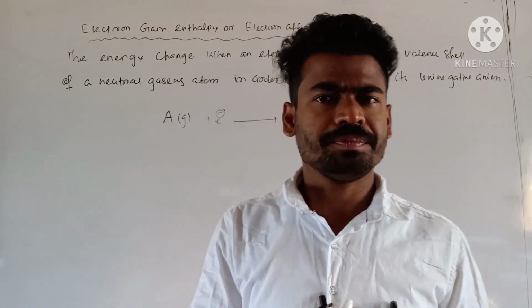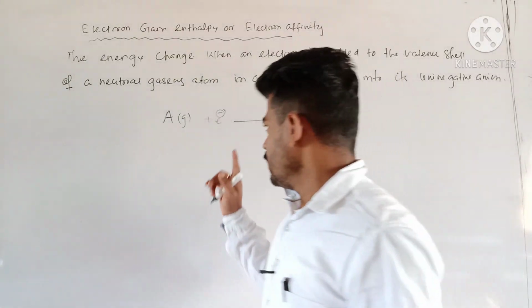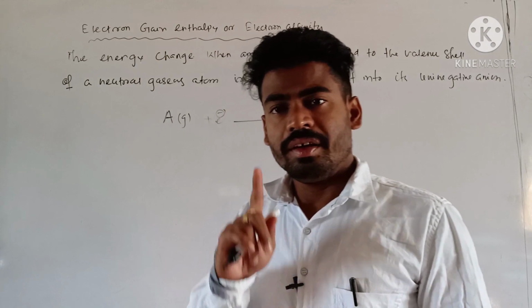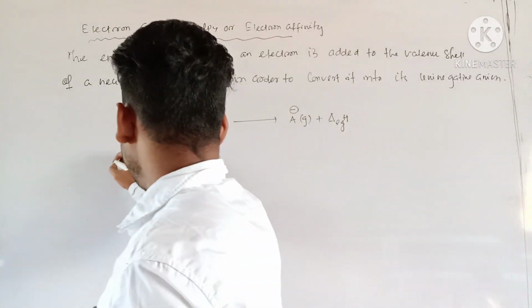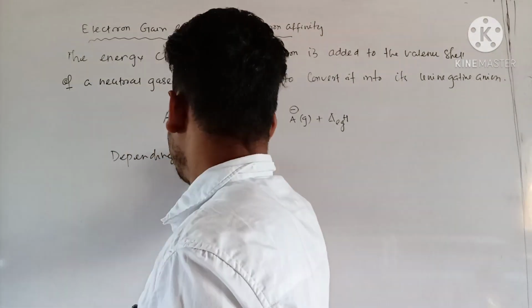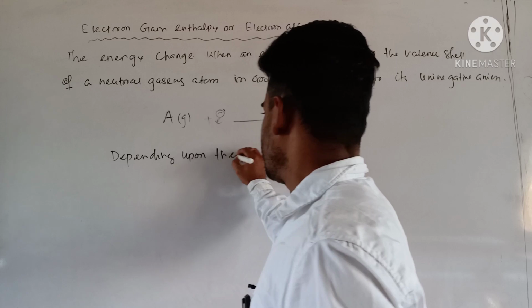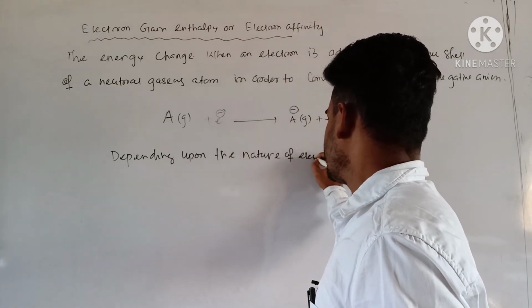In most cases energy is released, but this electron gain enthalpy may be endothermic, may be exothermic, depending upon the nature of the element.